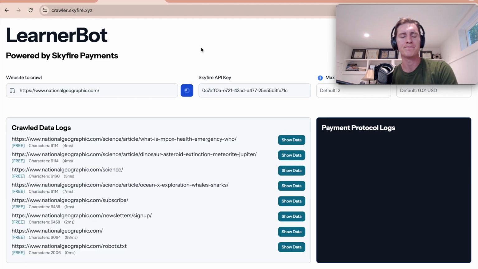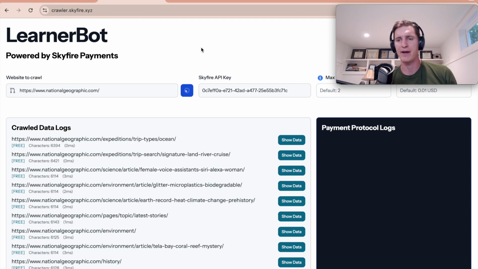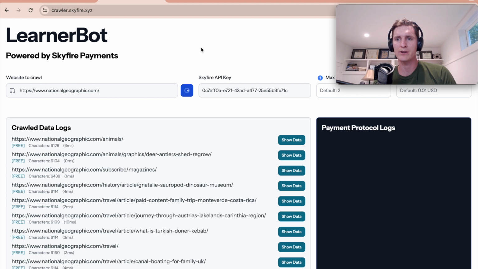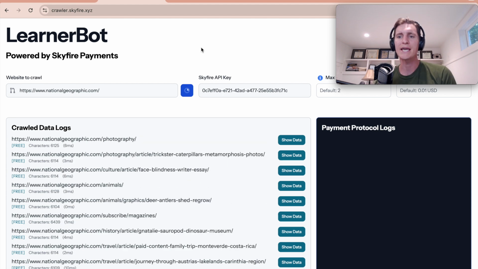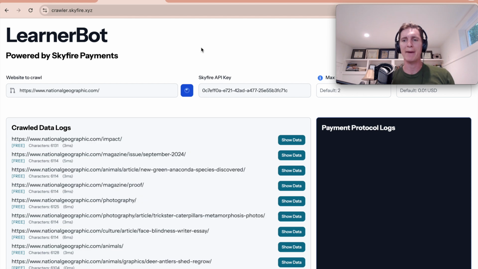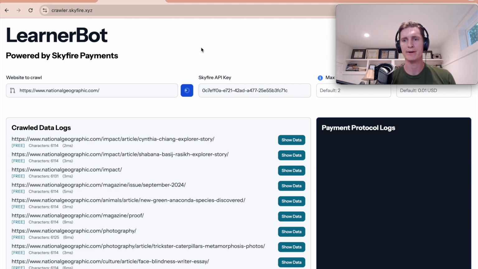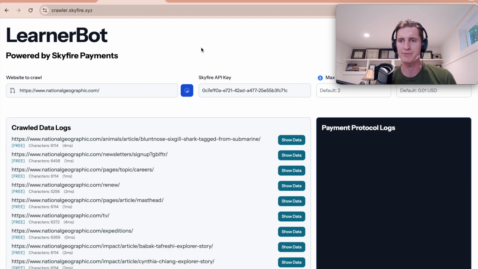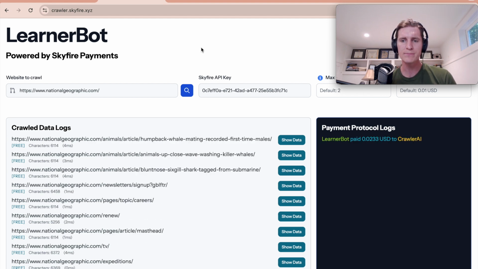Now what you see happening is LearnerBot has found a crawler agent that is going out to nationalgeographic.com, going through the website, taking all that information and delivering it back in a machine readable fashion to LearnerBot. So LearnerBot can take that information, put it into its models, or return it in its own search queries as if it's its own answers. And so you see what happened here. This is using Skyfire. LearnerBot just paid 2 cents to Crawler AI to go out and pull this information from National Geographic. Notice who's not getting paid. National Geographic gets nothing out of this.